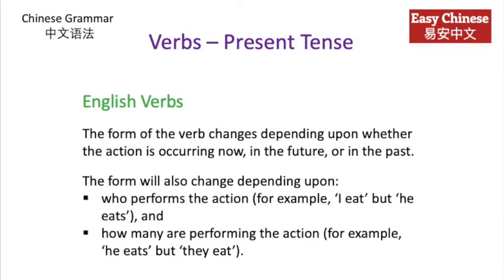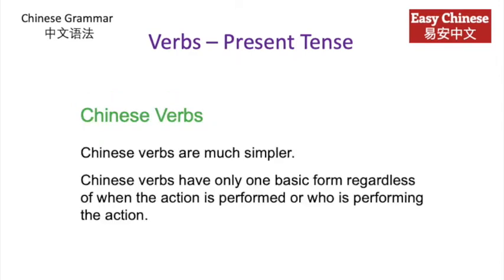In English, the form of the verb changes depending upon whether the action is occurring now, in the future, or in the past. The form will also change depending upon who performs the action, for example, I eat, but he eats, and how many are performing the action, for example, he eats, but they eat. Chinese verbs are much simpler. Chinese verbs have only one basic form, regardless of when the action is performed or who is performing the action.